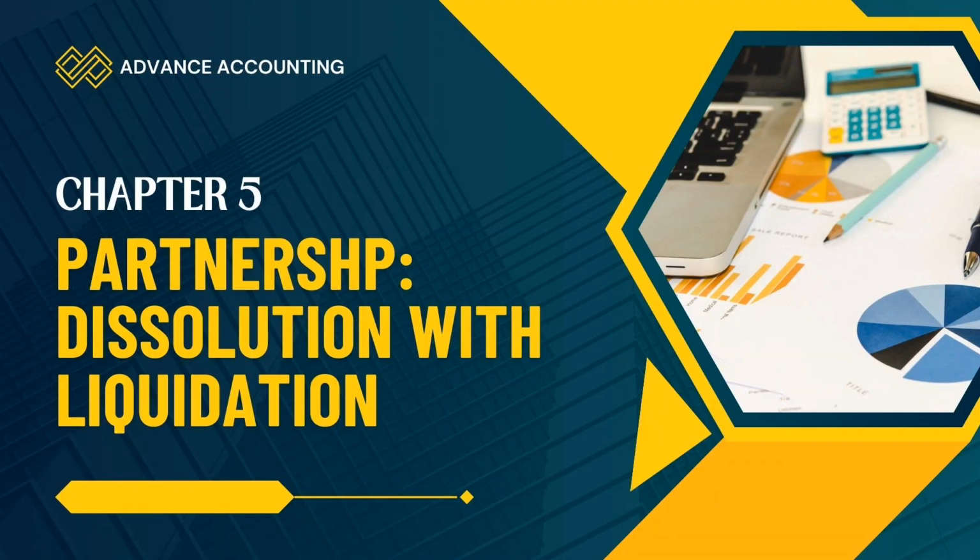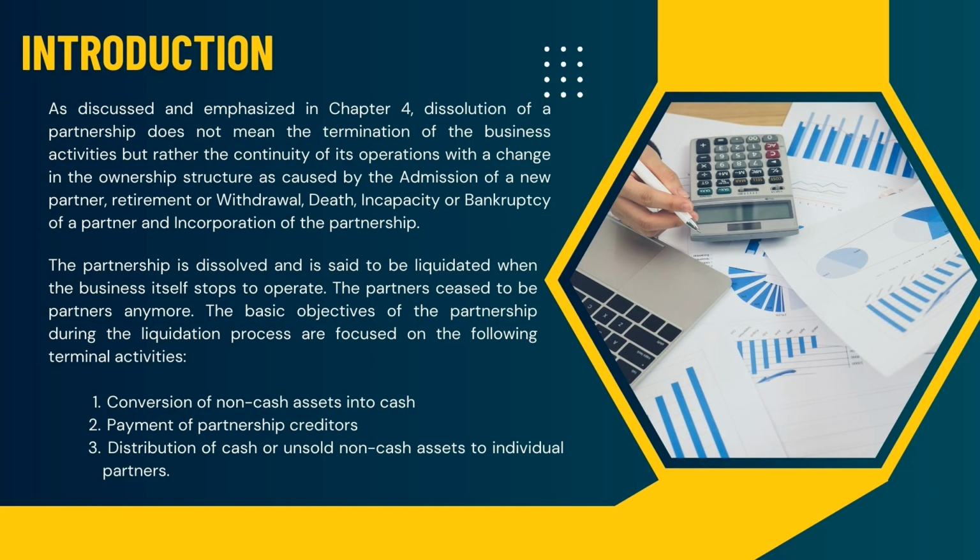Good day, everyone. So, chapter 5 is partnership dissolution with liquidation. The dissolution of a partnership does not mean the termination of the business activities but rather the continuity of its operation with a change in the ownership structure, as caused by the admission of a new partner, retirement or withdrawal, death, incapacity, or bankruptcy of a partner, or incorporation of the partnership.